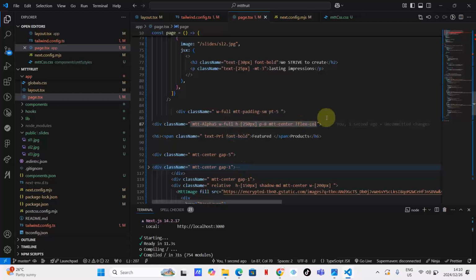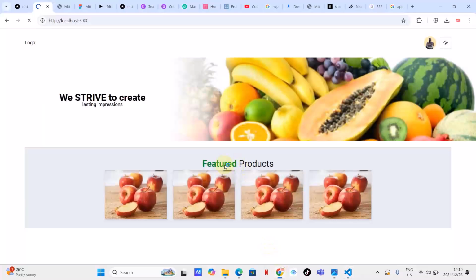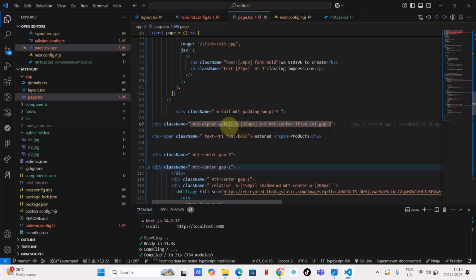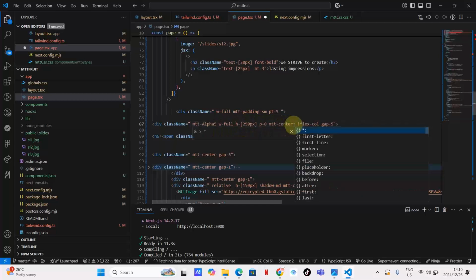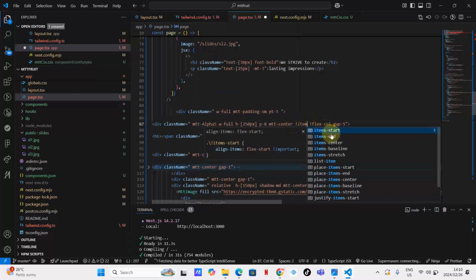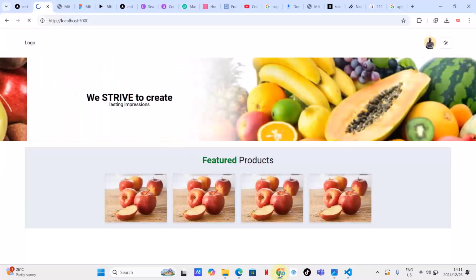So let's just put a gap of 8 here. Let's say a gap of 5. On this flex, between these two guys, suppose there's a gap now. I'm happy with this gap. But I don't want to center things because this Mtt Center will center things. So what I want to do, I want to force, let's say, items start, not end, items start. If it's not items, then it's going to be justify. I want these to be aligned to this side.